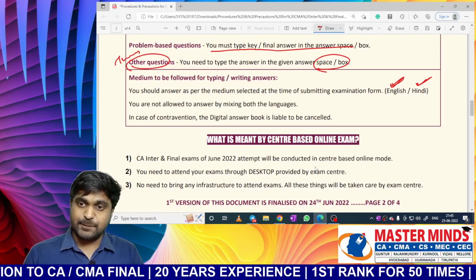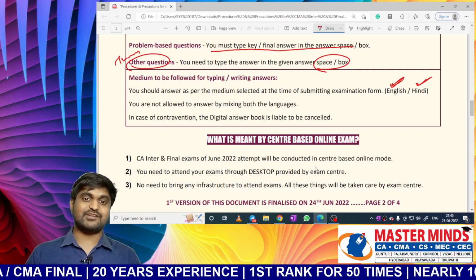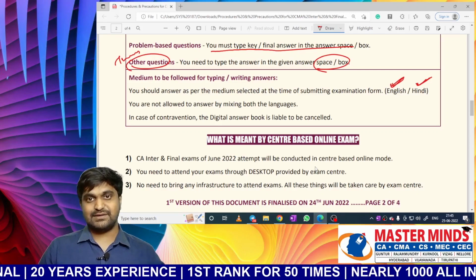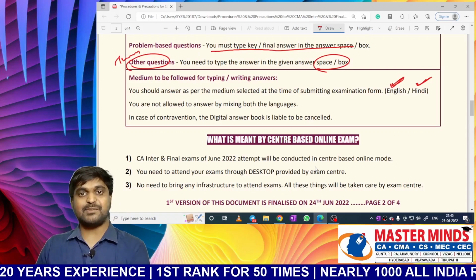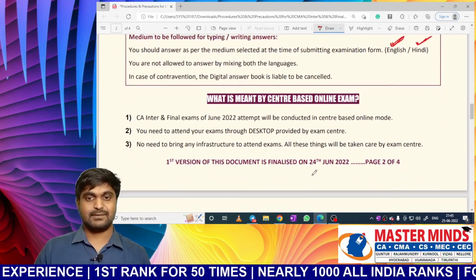Sir, I opted for one of the languages, but I used both the languages. Then also your answer book will be cancelled. So don't do like that. Follow the option which is exercised by you at the time of filing the online exam application form.